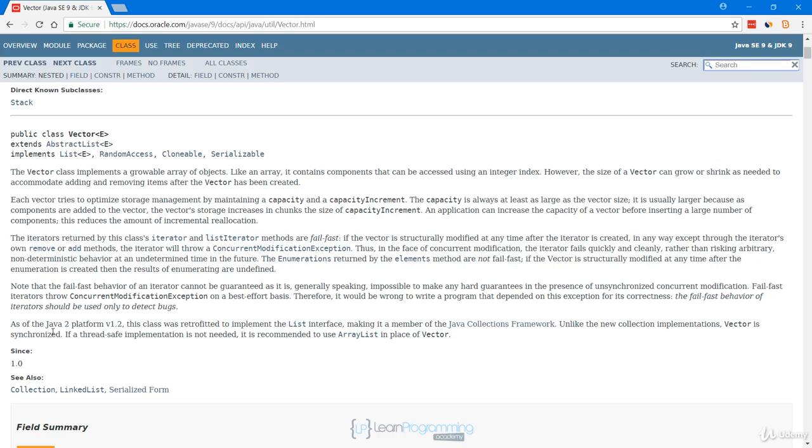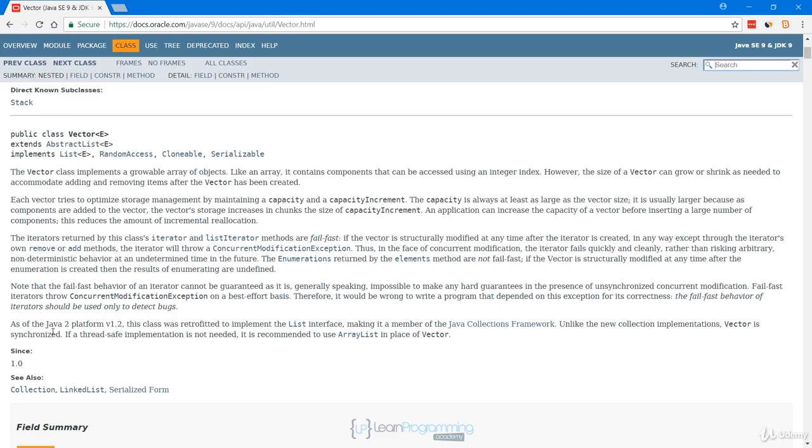If you only read an ArrayList, then it's safe to use it from multiple threads. No data will be clobbered. But if you use ArrayList with multiple threads and one or more of those threads is writing to the ArrayList by adding, deleting, setting, or changing objects in the list, then you could run into a conflict. You could have threading conflicts. And so in that case, you'd want to use vector rather than ArrayList. So if you need thread safety, use vector. If you don't, use ArrayList.